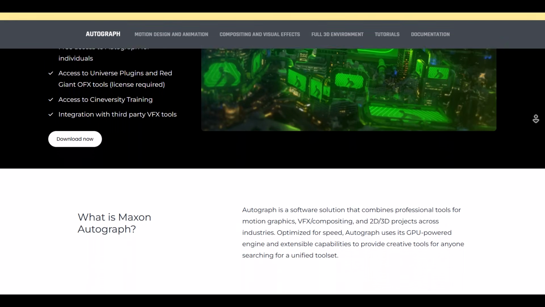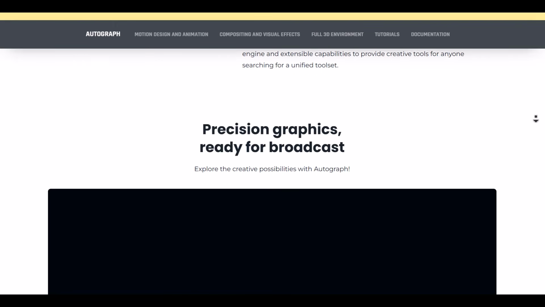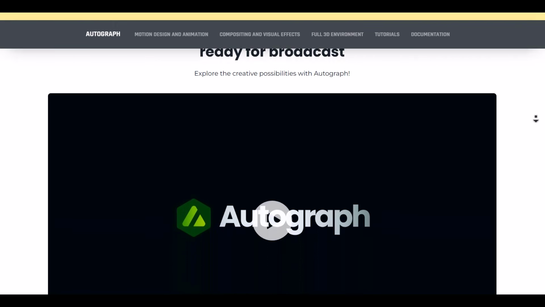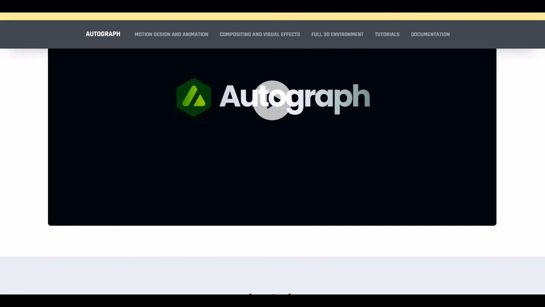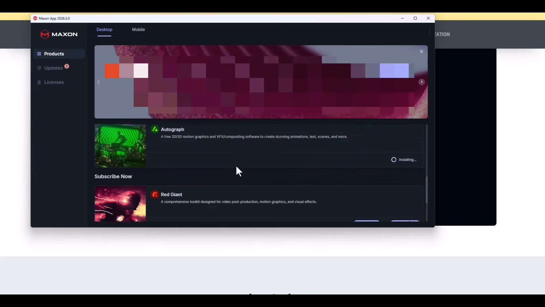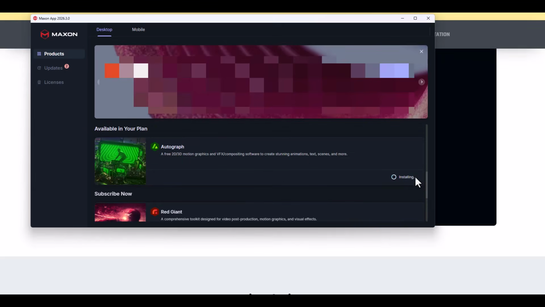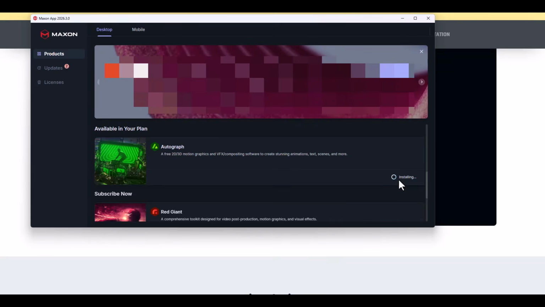And of course, for those who'd like to grab Autograph, maybe to use it for 2D and 3D compositing across various projects, you can simply come through and check it out. To get this one, you need a Maxon One account and you need to download Maxon One. If you download Maxon One, right here is where you'll hit the download button and download it. We're currently installing it so that we can test it out and potentially make a video to introduce you guys to these tools and show you how you can get started with it.